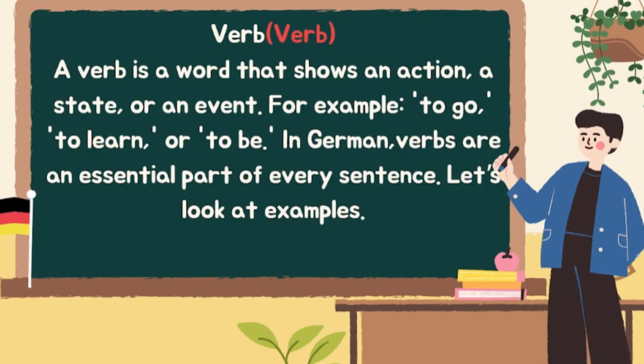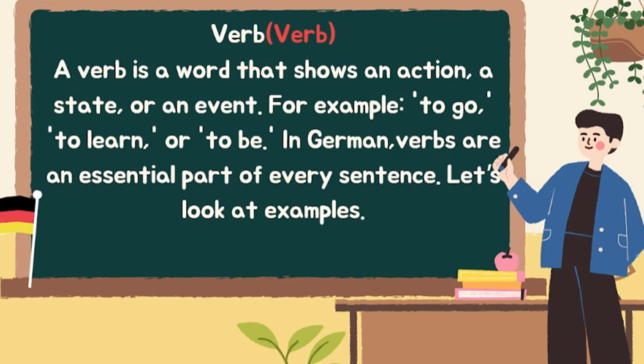So the first topic here is verb. In German we call it Verb. The sound of the V is somehow like the sound of W. As in English, a verb is a word that shows an action, a state or an event. So a verb is used in a sentence which generally shows an action, a state or an event.